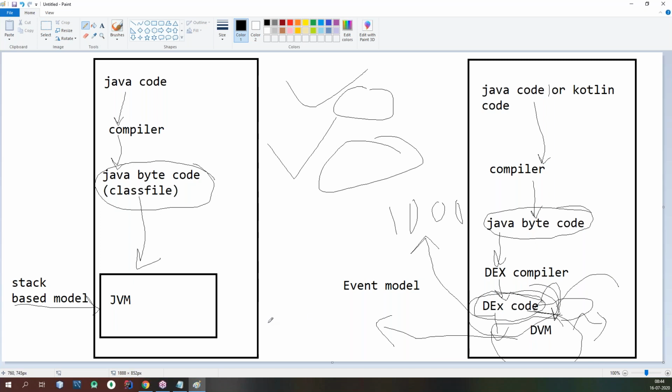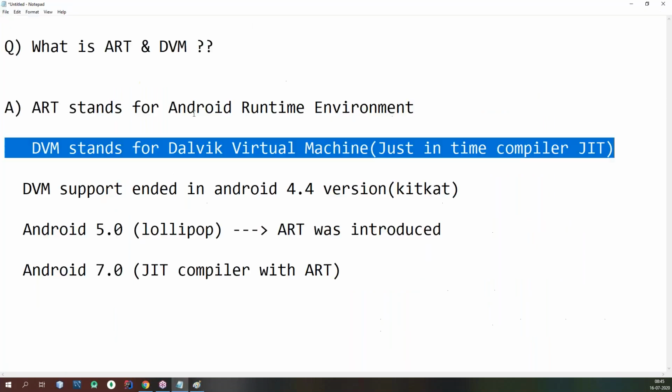So remember the point here. This is about the just-in-time compiler story, but the Android runtime system follows the AOT compiler. AOT compiler means ahead of time compiler. Remember this point, guys.